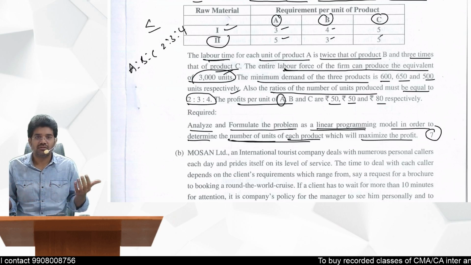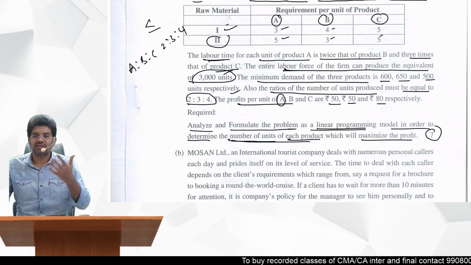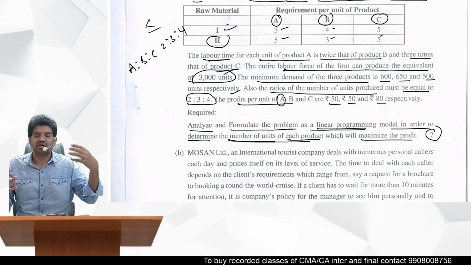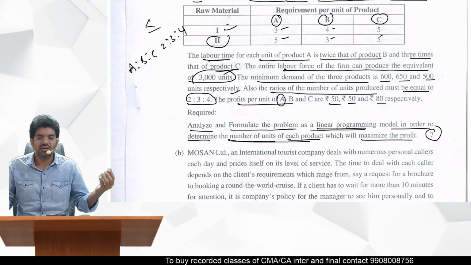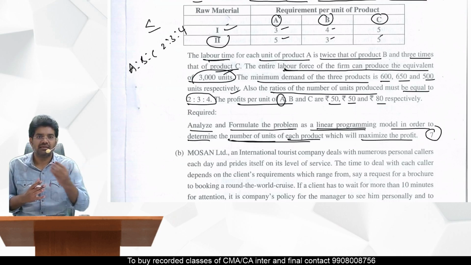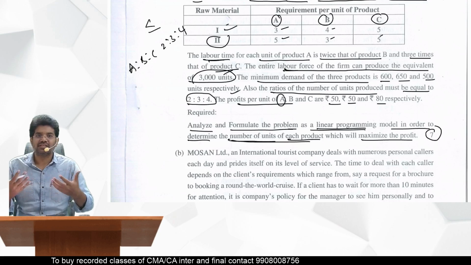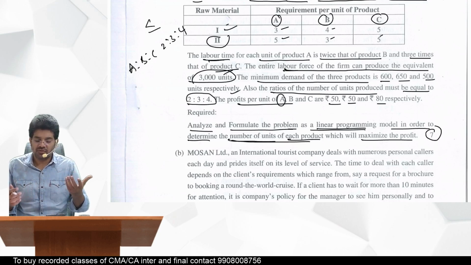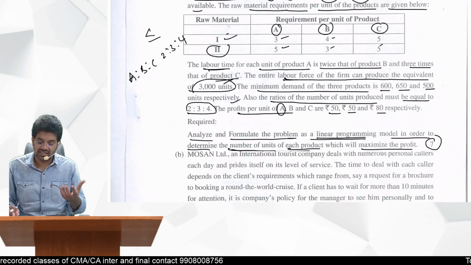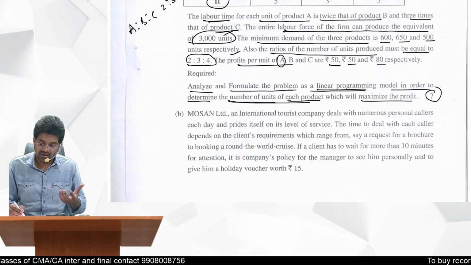So, what are the decision variables? For A, B, C, you can assume let x1, x2, x3 be the number of units to be produced. And what is the objective here? Maximization of profit. So, what is the profit per unit of each of these products A, B, C? Given 50, 50, 80.